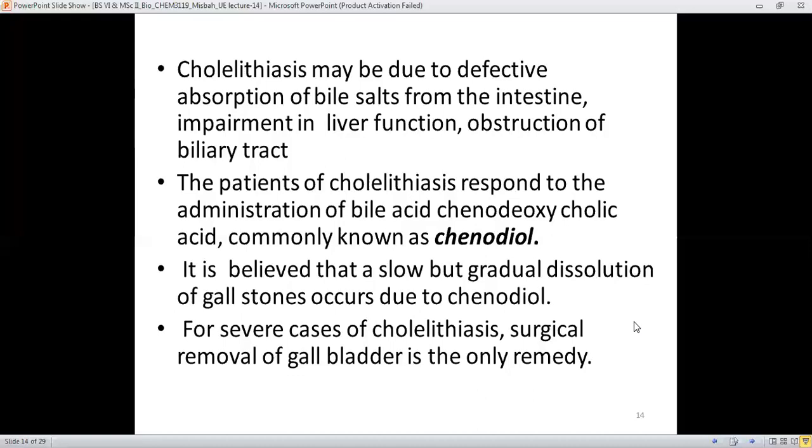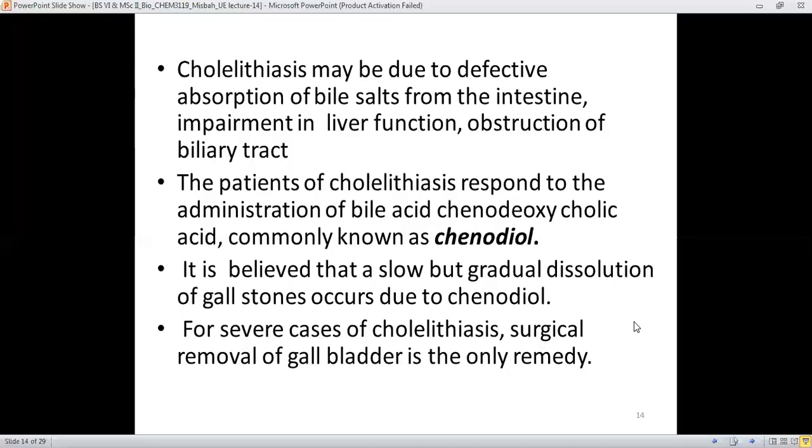And the patients of cholelithiasis respond to the administration of the bile acid chenodeoxycholic acid, which is commonly known as chenodiol. It means that patients having cholesterol gallstones are administered these bile acids.